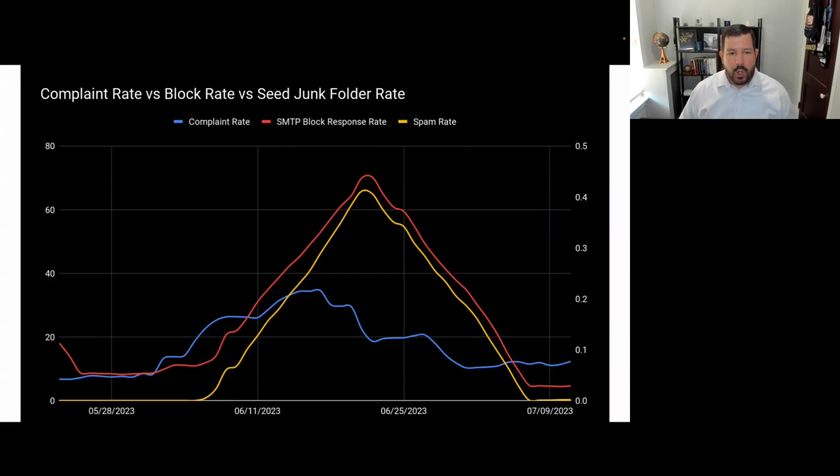And then what also I think is really interesting is once our customer kind of fixed the issue and they started seeing a decrease in their complaint rates, it took a much longer period of time for the filtering and SMTP block responses to kind of fall off, meaning the mailbox providers kind of had to learn that the messages that our customer was sending were no longer malicious or phishing, and that had been eliminated.